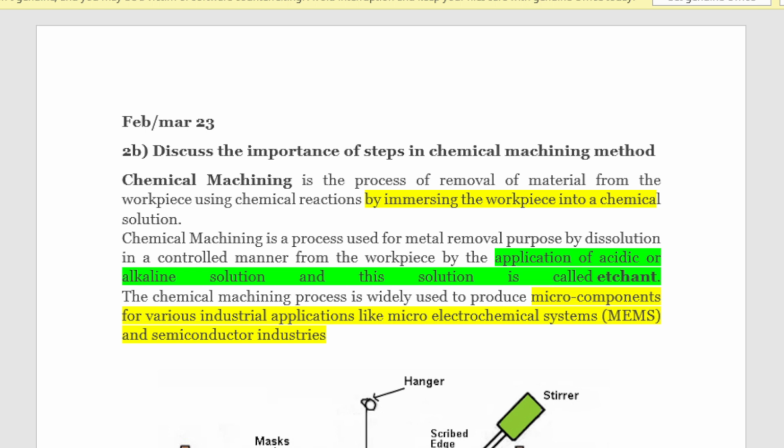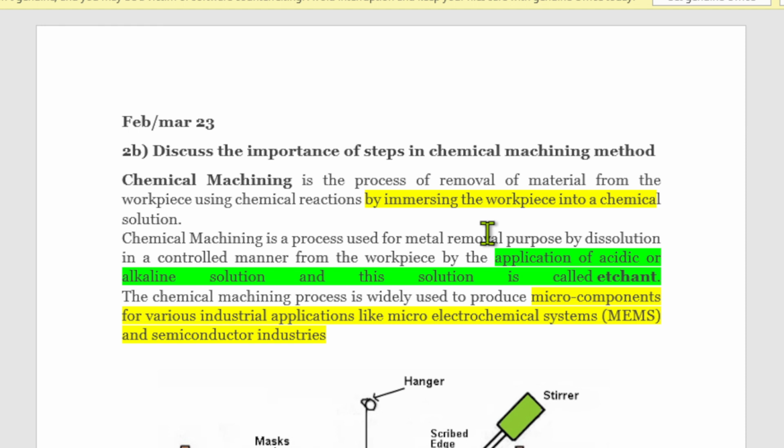Okay, so same thing it has been explained here. You can see this one. Chemical machining is the process of removal of material from the workpiece using the chemical reaction by immersing the workpiece into the solution. Workpiece will be dipping into the chemical, and because of the chemical reaction, the unwanted material is removed.